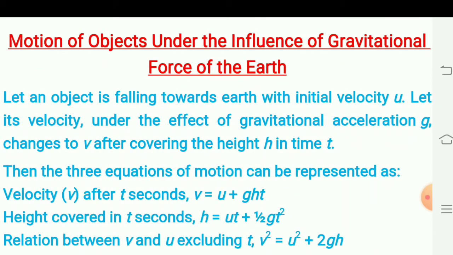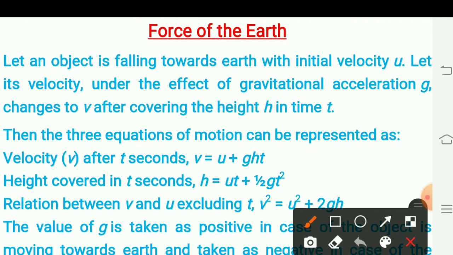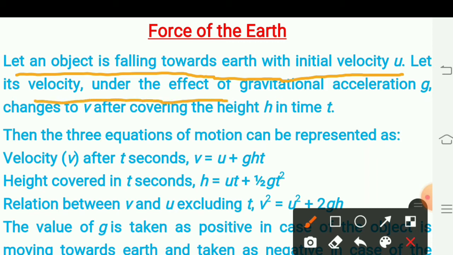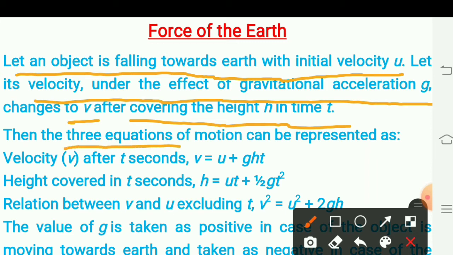Now we'll see the motion of objects under the influence of the gravitational force of the earth. Let an object be falling towards earth with initial velocity u. Its velocity under the effect of gravitational acceleration g changes to v after covering the height h in time t. Then the three equations of motion can be represented as follows.